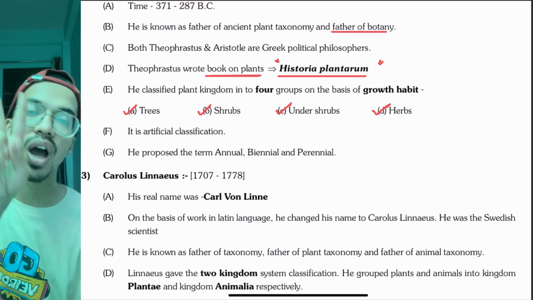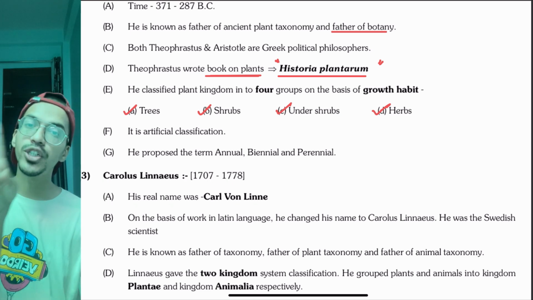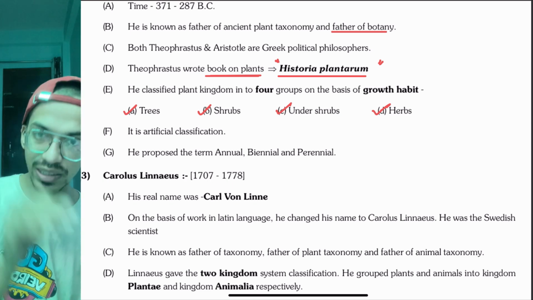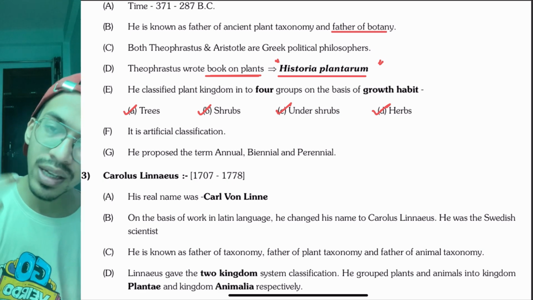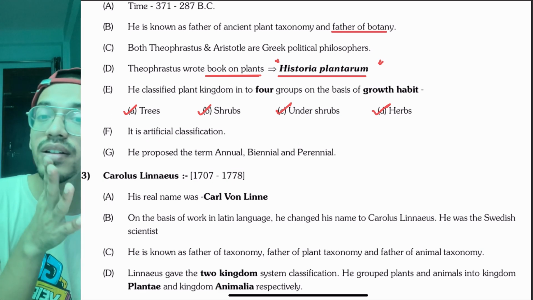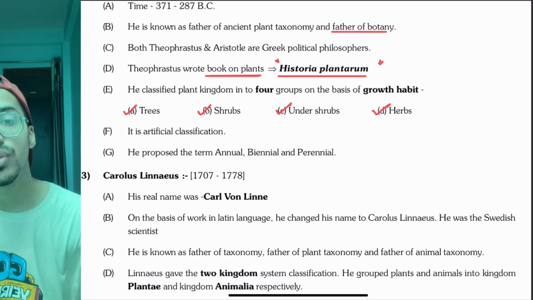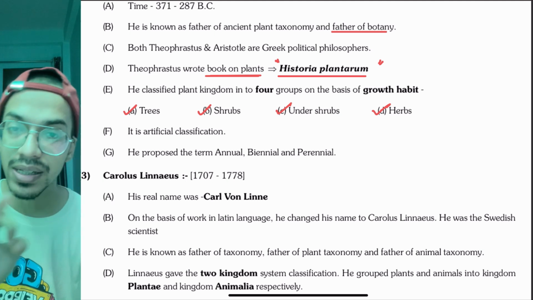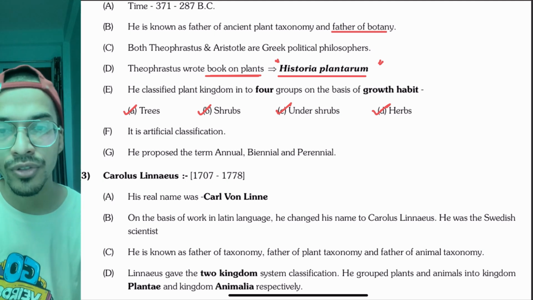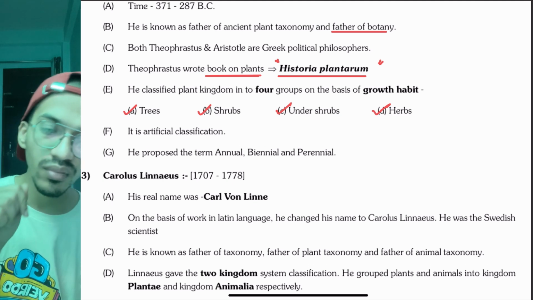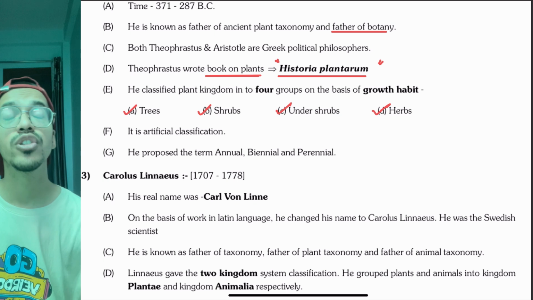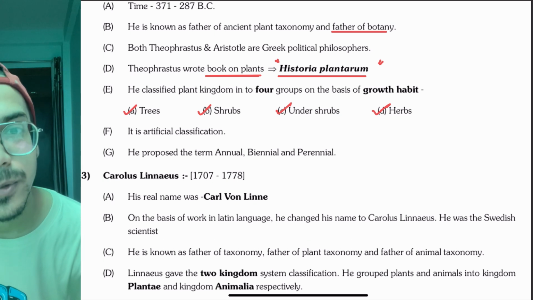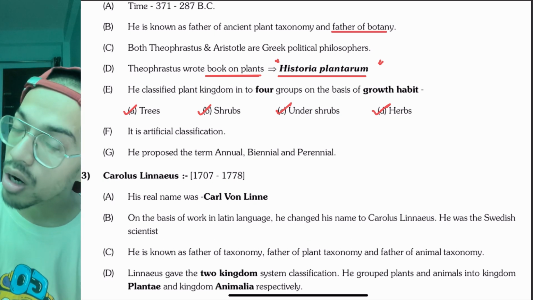Biennial means they flower 2 times in their life, or maybe 2 season plants. This year also, next year also. So 2 times they will flower, give seeds, and then die. Perennial means they stay for longer durations. They go through multiple seed formations and survive for multiple years. Perennial plants, like mangoes and all those things, survive for a longer time frame.